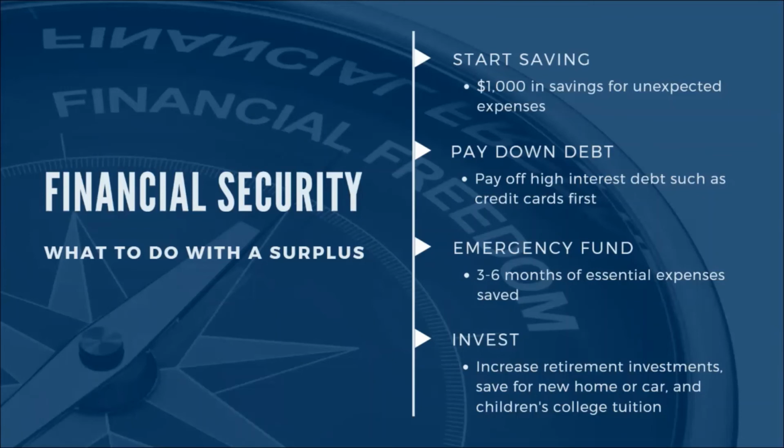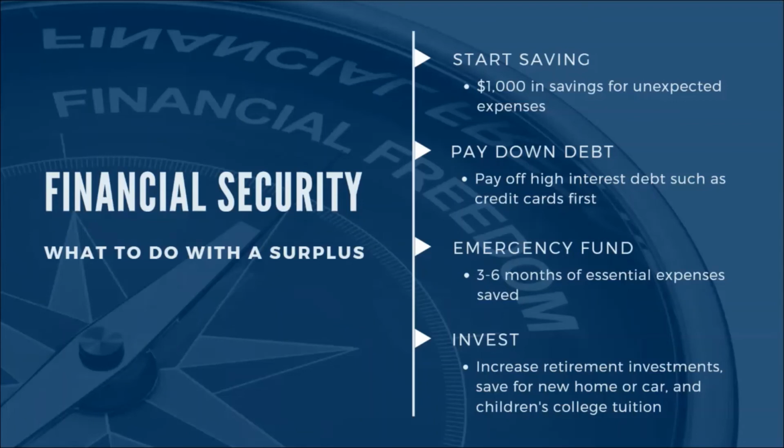The next step then, after paying off high interest debt, would be to create an emergency fund. And this is important, especially during this time where we see unemployment rates that have risen and people out of work for an extended period, to have 3 to 6 months of your essential expenses saved.